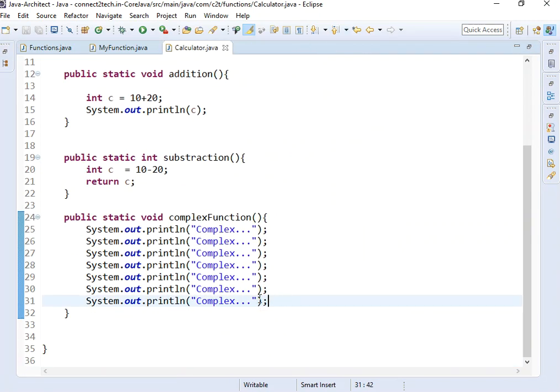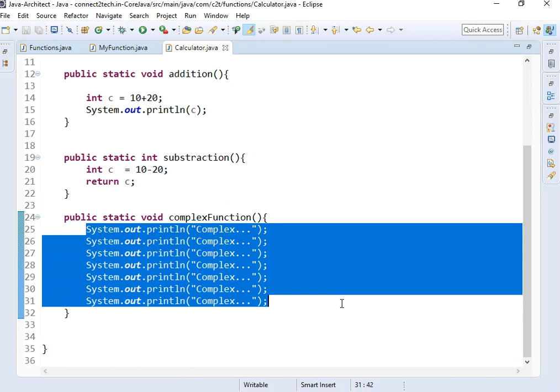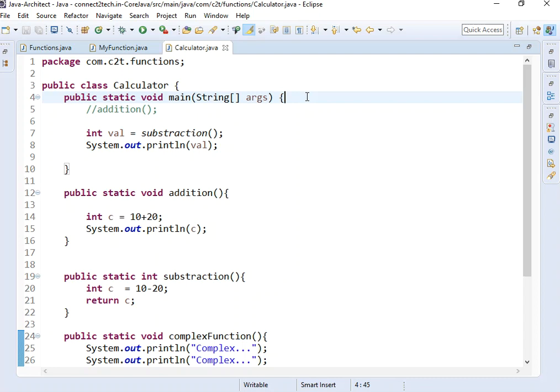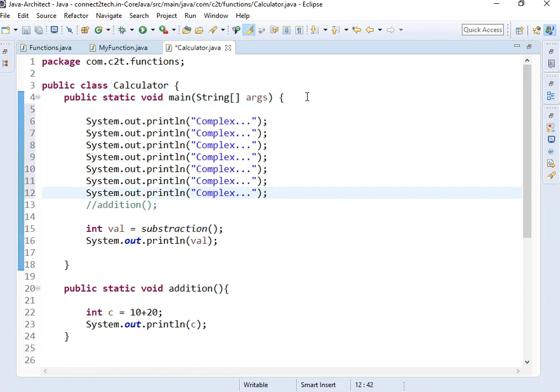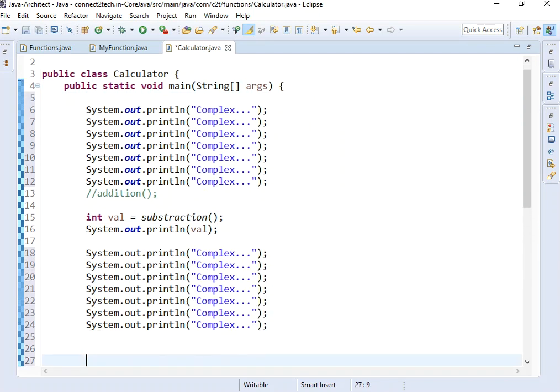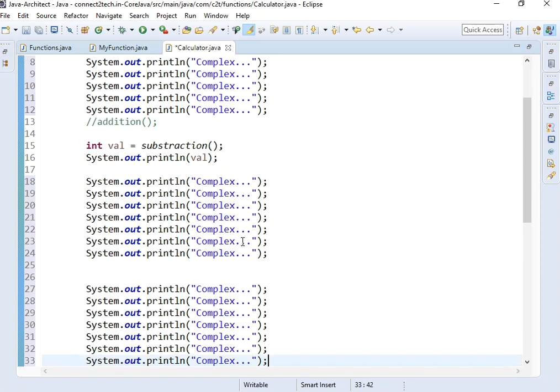In the main program I can either copy this once, let's say here. First I wanted to do it here, then after this, and then after some more lines I wanted to do it here. Does it make sense to write all the same statements so many times? Rather, I will take all the statements, put them in one function and call that function, right?